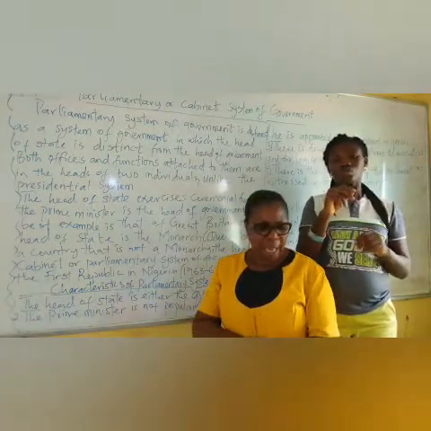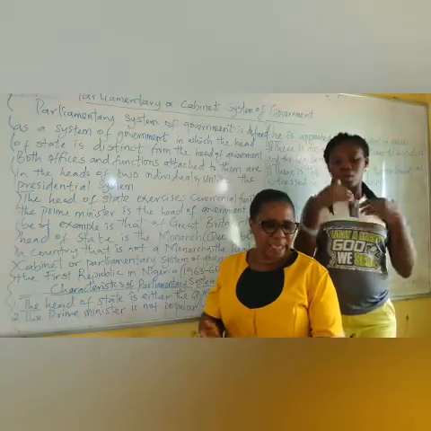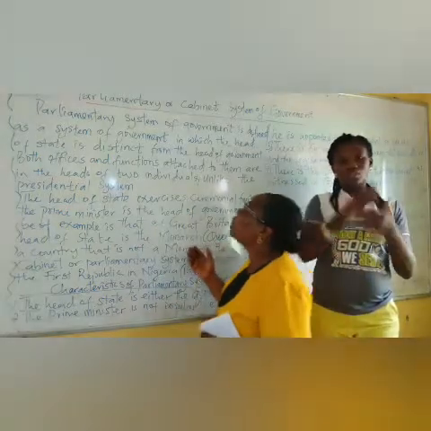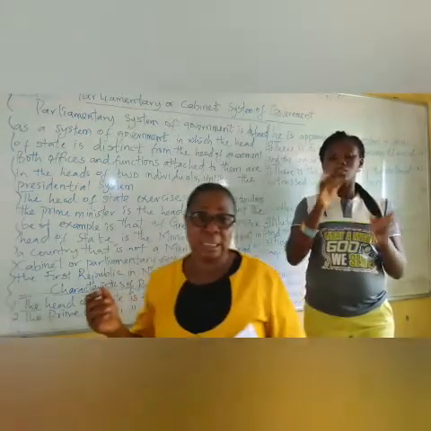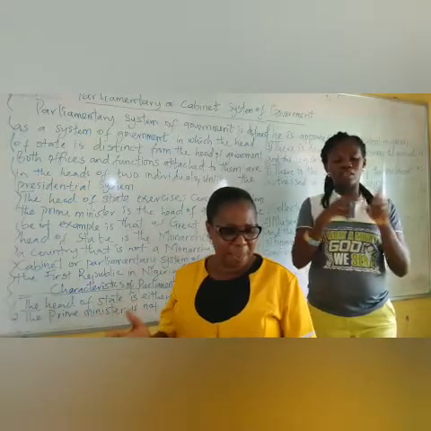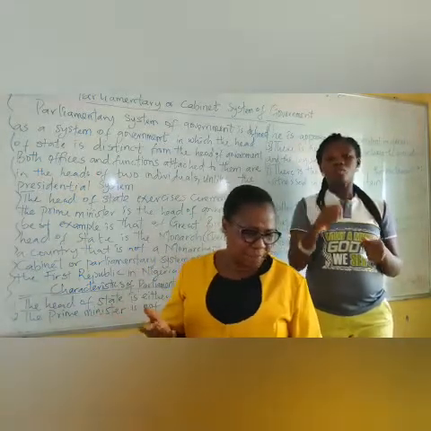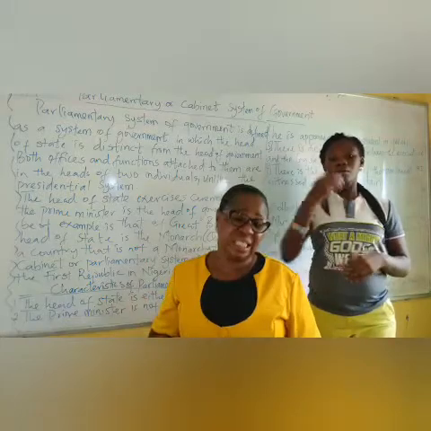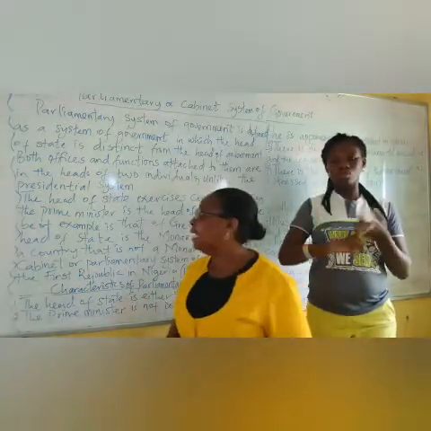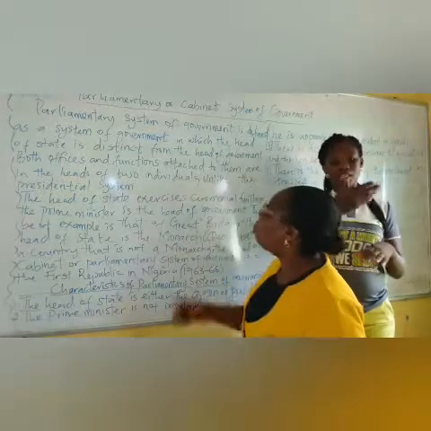Now we also have that decision taking is faster under this parliamentary or cabinet system of government. The decision taking is faster because members of the executive are equally members of the legislative body, so it is easy for them to arrive at any decision. We will stop at that.